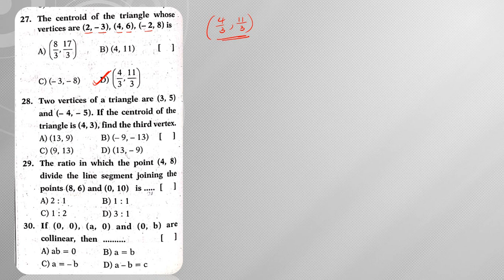Next, 2 vertices of a triangle are 3 comma 5 and minus 4 comma minus 5, and the centroid of the triangle is 4 comma 3. Then find the third vertex. For this I can directly use the centroid formula. The centroid is 4 comma 3, and I consider the third vertex as x comma y.